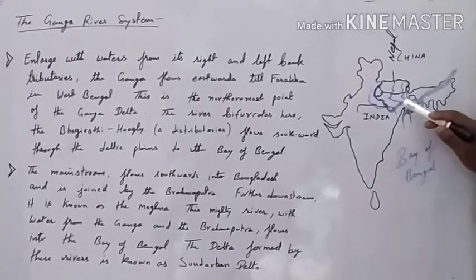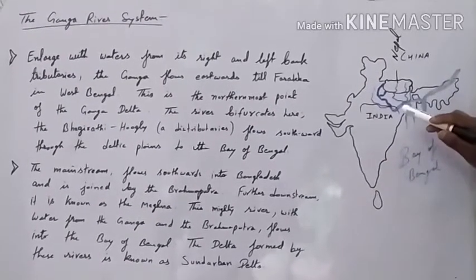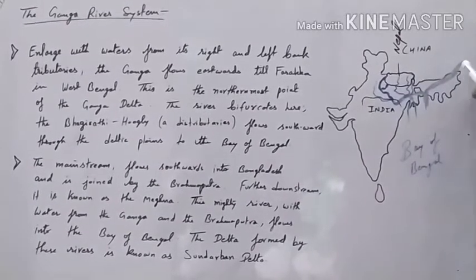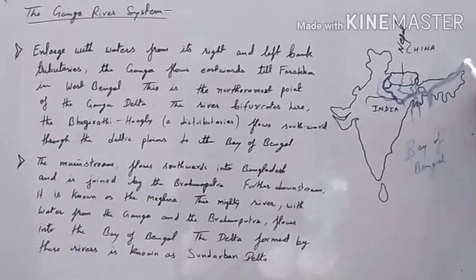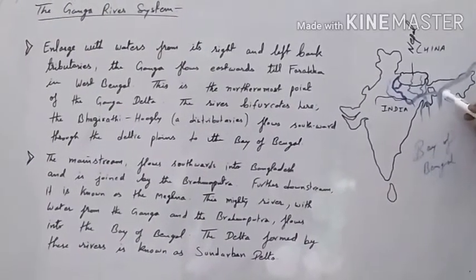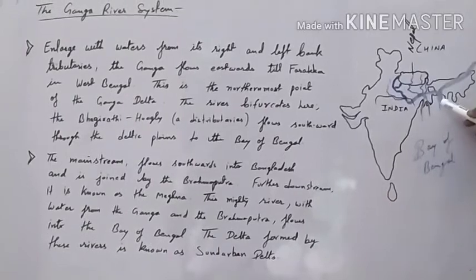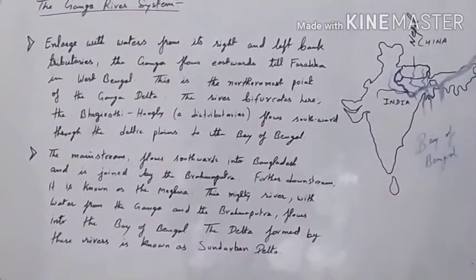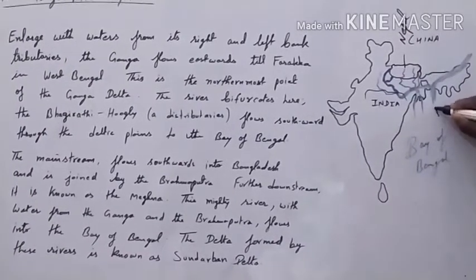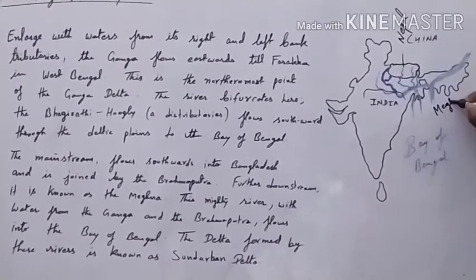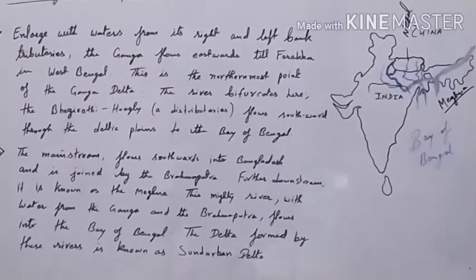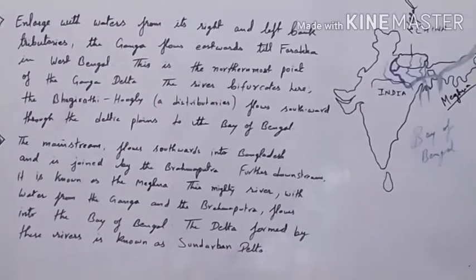And the main stream will still continue with less water, and then it enters Bangladesh, where it joins the big river, the Brahmaputra, and together they form a very large, mighty river. The name of this river is Meghna, and finally it enters into the Bay of Bengal.